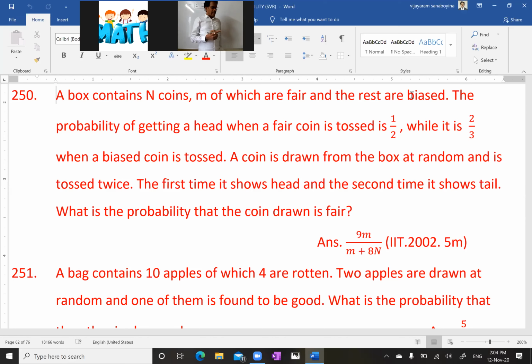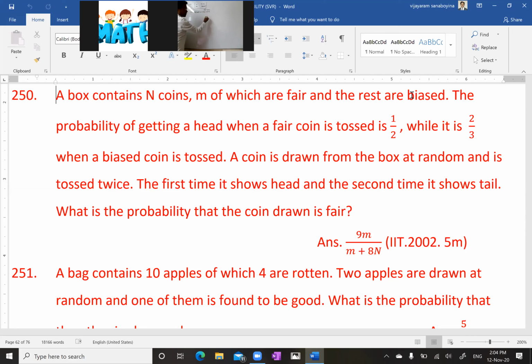The probability of getting head on a fair coin toss is 1 by 2. The probability of getting head on a biased coin is 2 by 3. What is given is the probability of getting head on a fair coin.